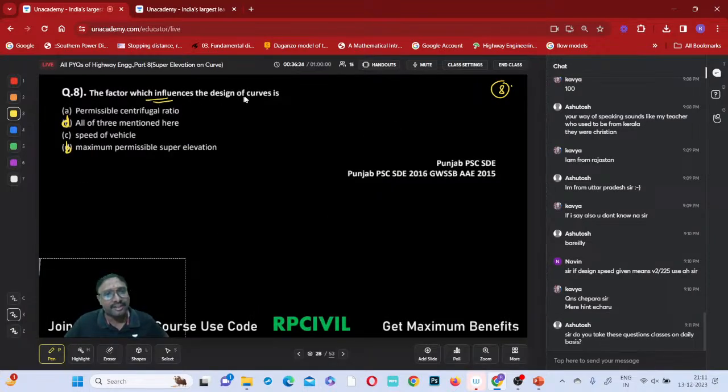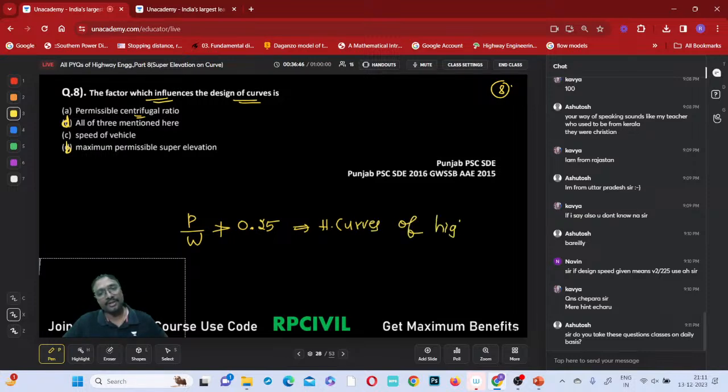The factor which influences the design of curve is which one? Permissible centrifugal ratio. Do you remember that? P by W is the centrifugal ratio. It should not be greater than 0.25 for which one? These are horizontal curves of the highway, na? For railway, what is it? It should not be greater than 1 by 8, na?